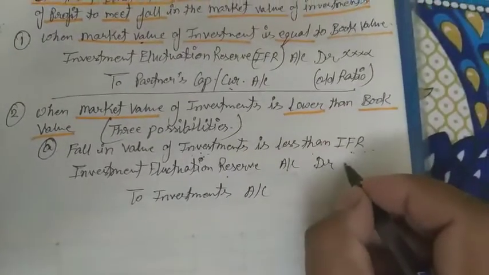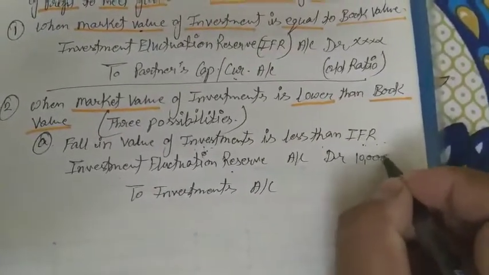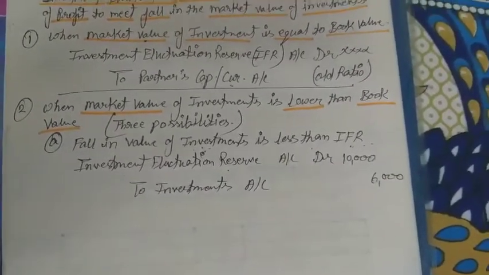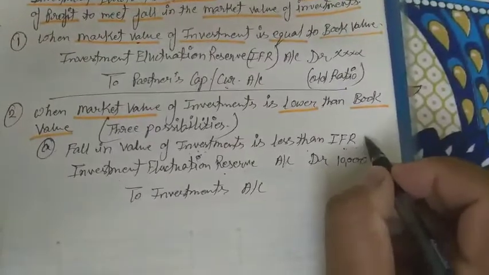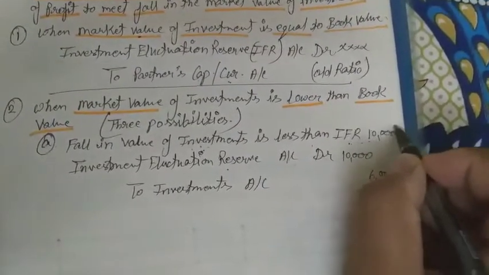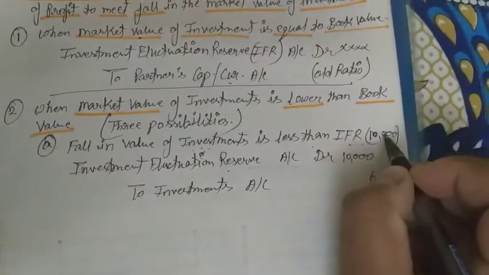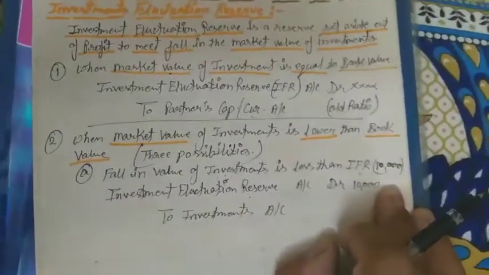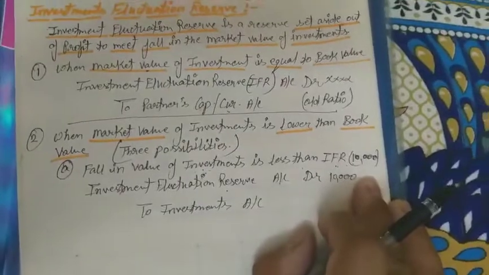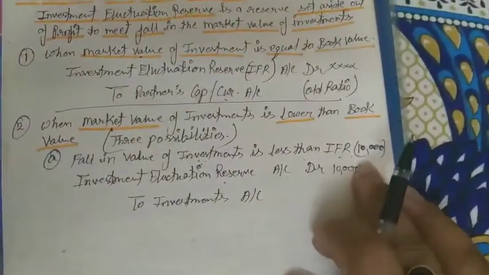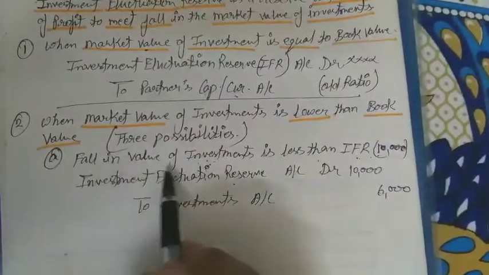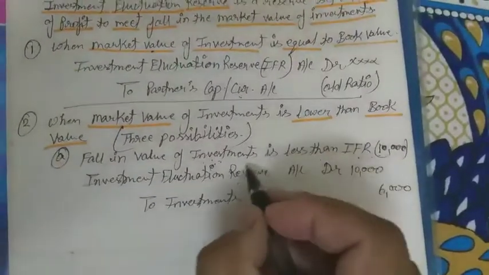So it means we will write 10,000 over here and 6,000 here. Are you got it? IFR was 10,000. It is a assumed value, not a book value is given, or not any particular question is given regarding this. I have assumed this value IFR is 10,000, but value fall in investment, that is 6,000.